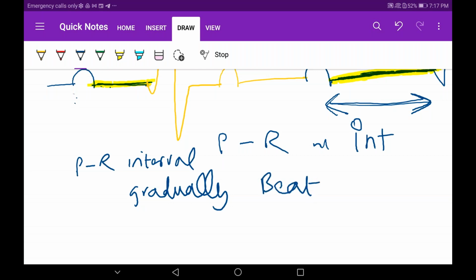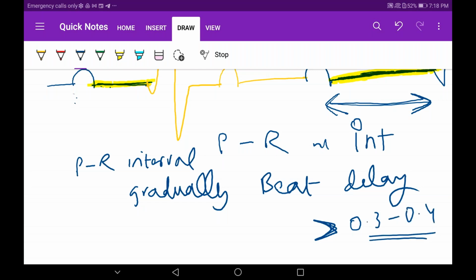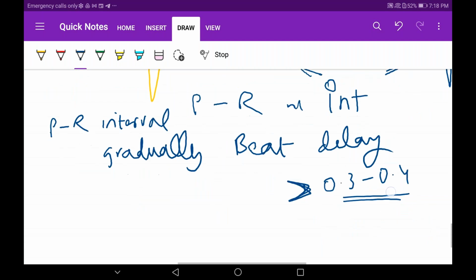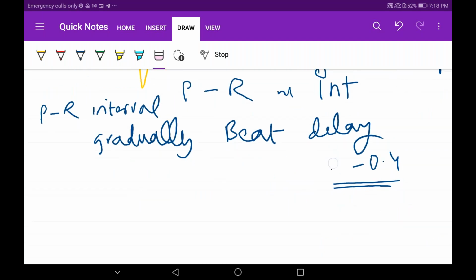If the delay is more than 0.3 to 0.4 seconds, that is not a specific value, I have just written it for your understanding. But if it is delaying so much that it keeps the impulse in itself only.